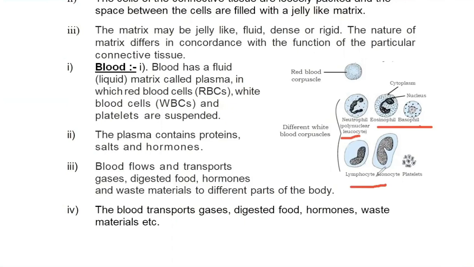These help in fighting disease-causing germs. In the end, we have platelets. Platelets help in blood clotting. When does our blood clot? Whenever there is an injury, blood vessels get exposed. Then platelets come into action and cause clotting of blood. You will also study about this in class 10th.